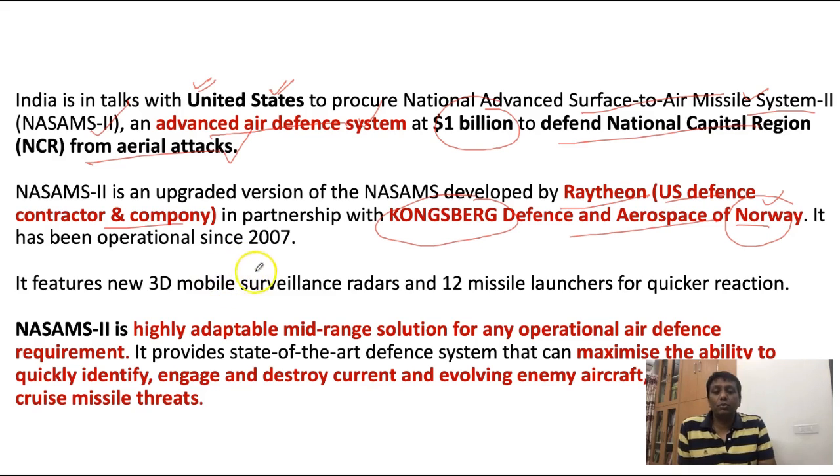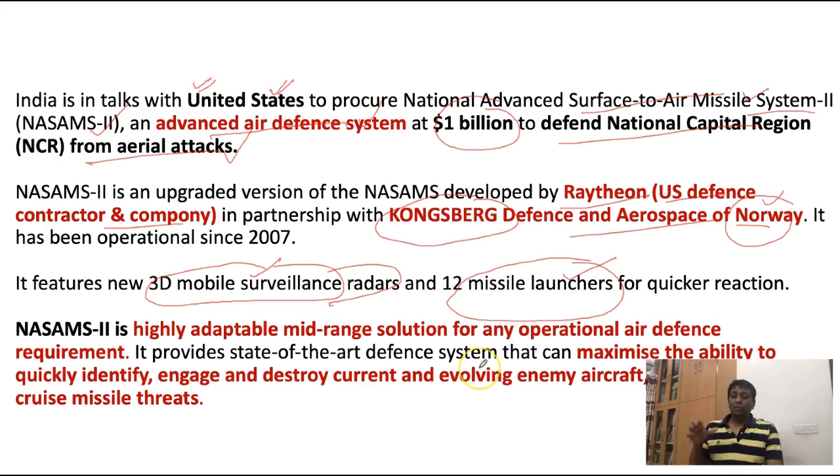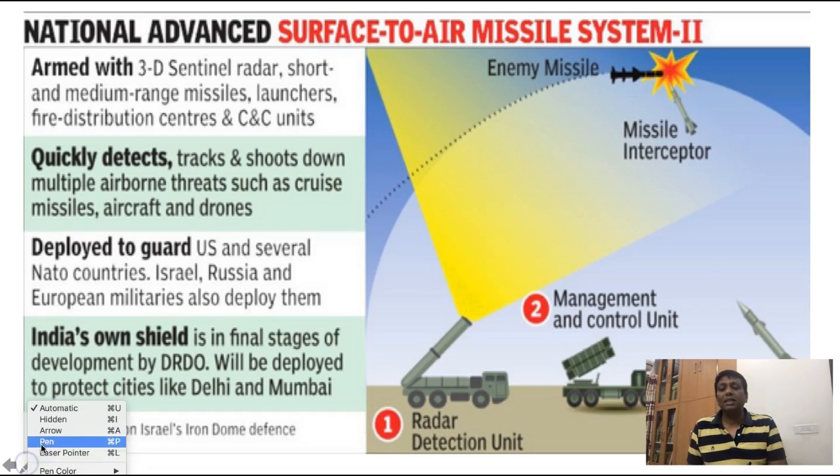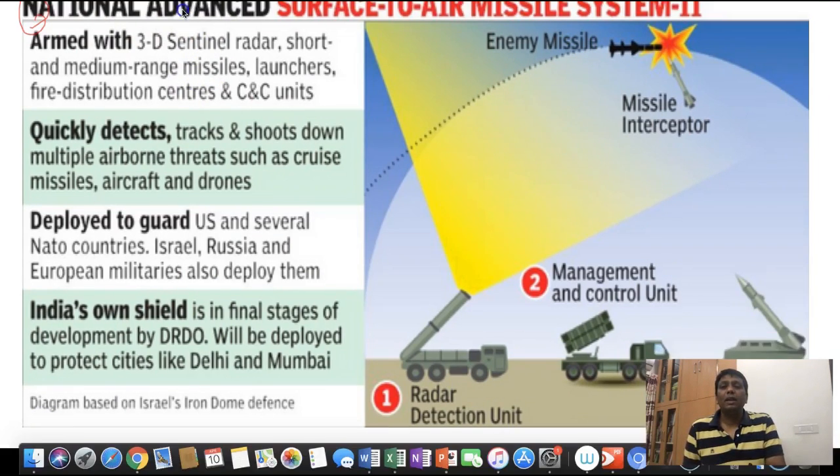NASAMS has a feature for the surveillance of 3D mobile activities with the help of a radar system. And 12 missile launchers are equipped under the NASAMS, and you can use all of them at one time. NASAMS is a highly adaptable mid-range solution for any operational air defense requirement and maximizes the ability to quickly identify, engage and destroy. That is a main important feature, and that's why India has a need of it. If any airborne object is coming, even if you see this picture, it's the best way to inform you. This is the NASAMS, guys. You see here, this is the overall mechanism.